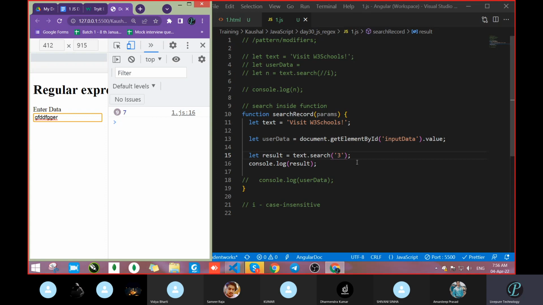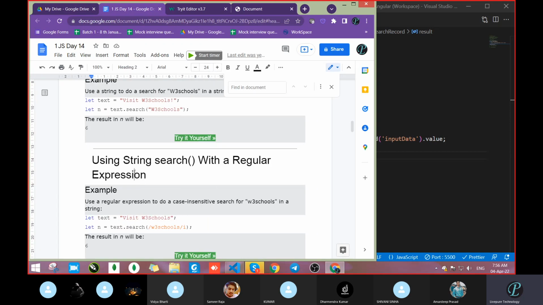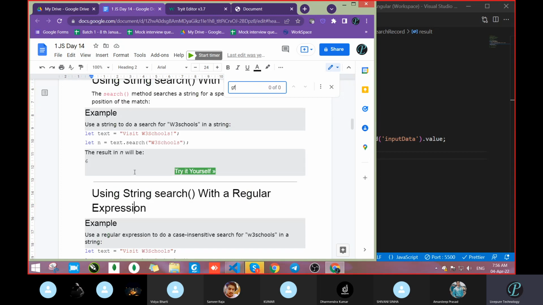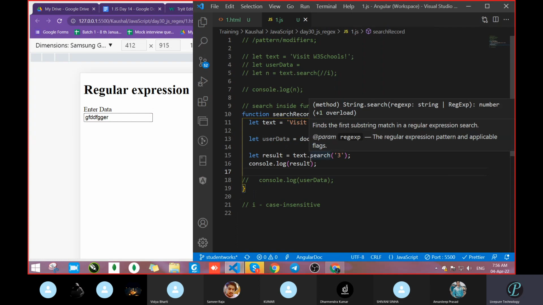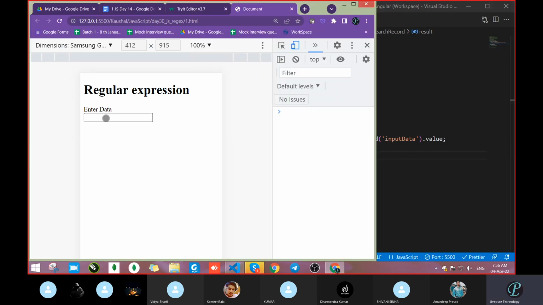But I do not want to search this hard coded. Because suppose when you go to this page and have to search A, B, anything, you will pass your data here. Suppose we write W. So we are passing that value. In the same way, we are going to pass data from our end, meaning user data. That's why we captured the value of the input field and pass that one. Now we search for the result value. See, it will give output for whatever we search.